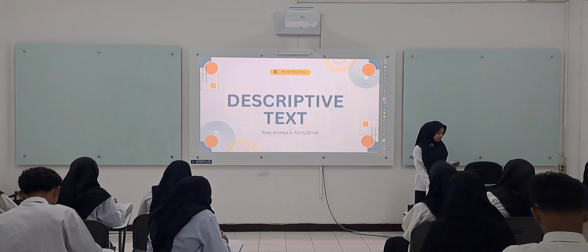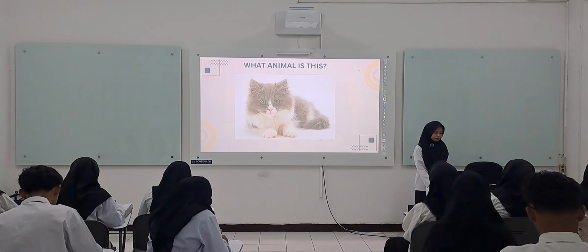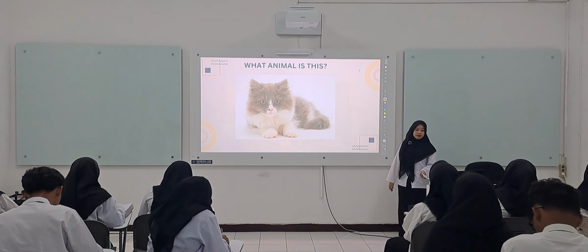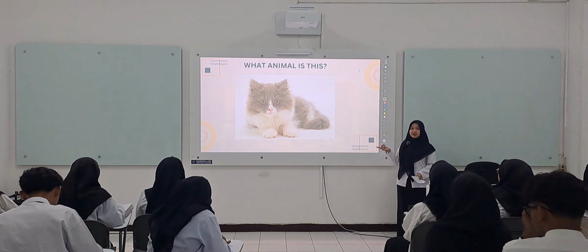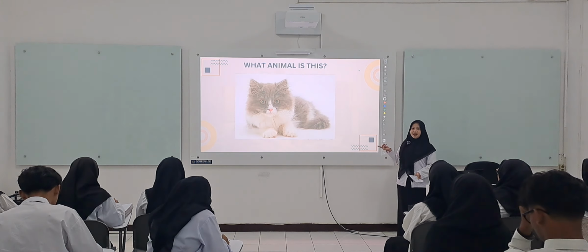Before that, do you know what animal is this? Can you mention for me about the characteristic of this cat? Yes. Is this a cute animal?